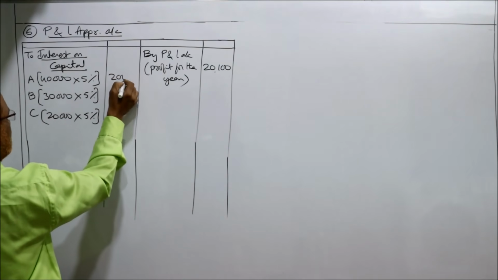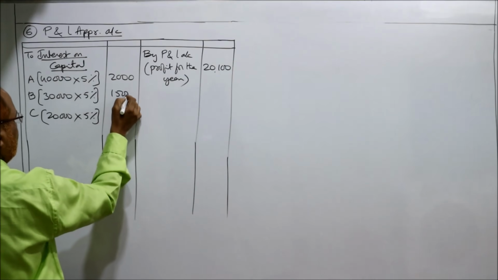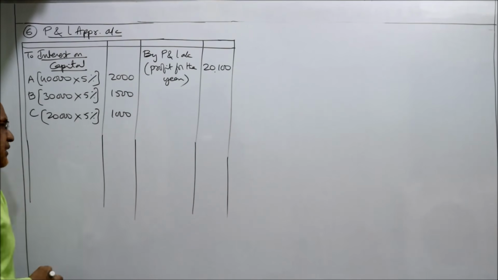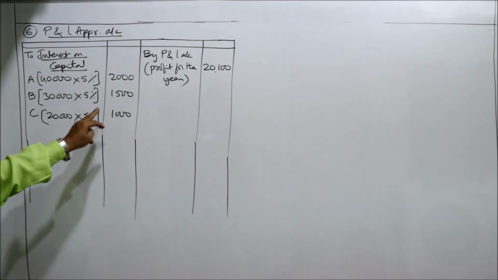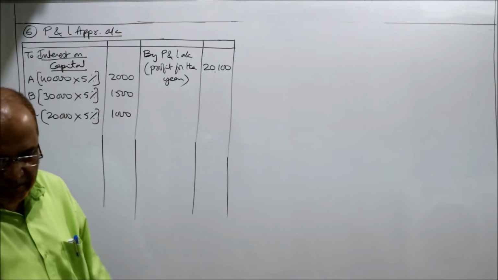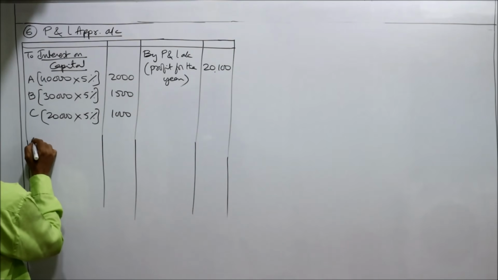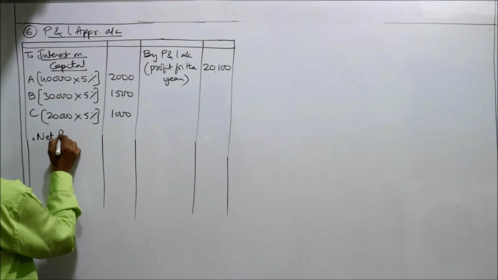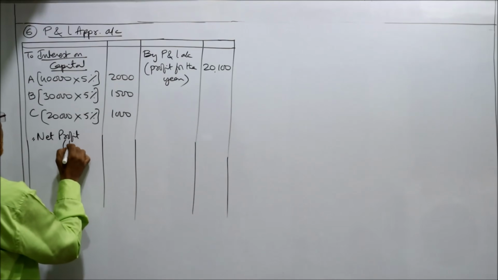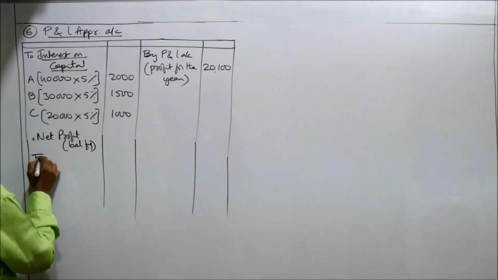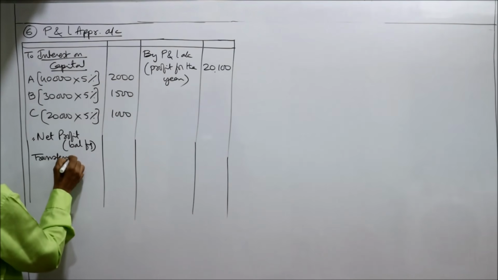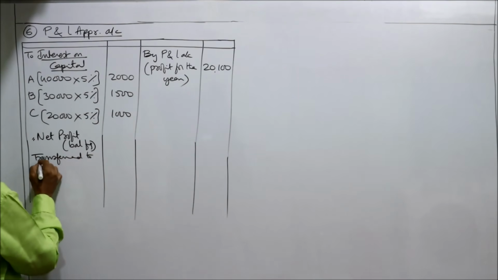It comes to 2,000, 1,500 and 1,000. 5% of 40,000, 2,000. 5% of 30,000, 1,500. 5% of 20,000, 1,000. Now net profit. This is the divisible profit, balancing figure. Transferred to.